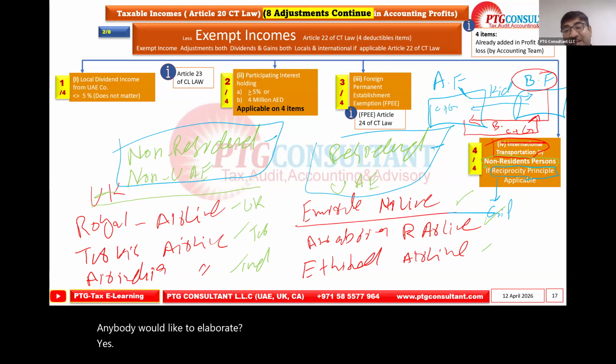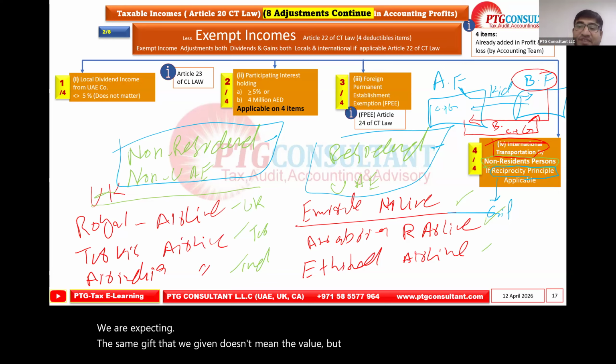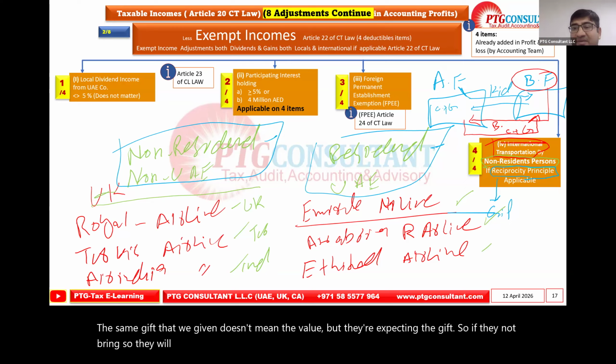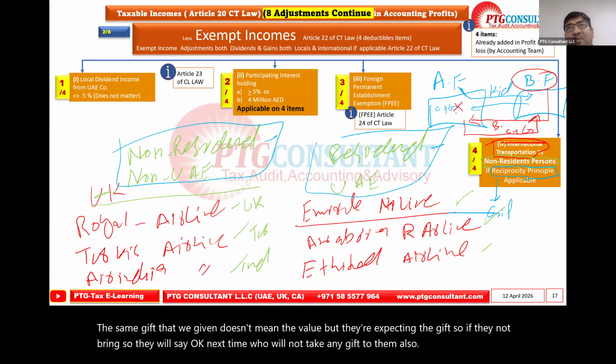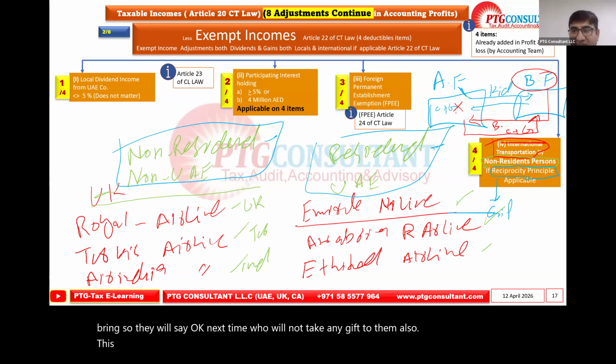They are expecting the same gift that we gave, doesn't mean the value, but they're expecting a gift. So if they don't bring one, they will say, okay, next time we will not take any gift to them either. This is the common culture in Asia, not only for birthdays but in many events. So this expectation is there.